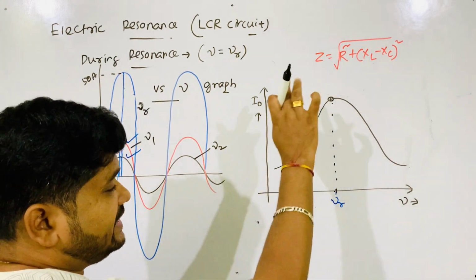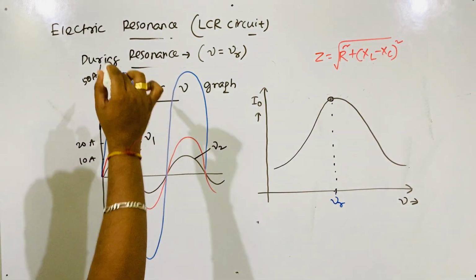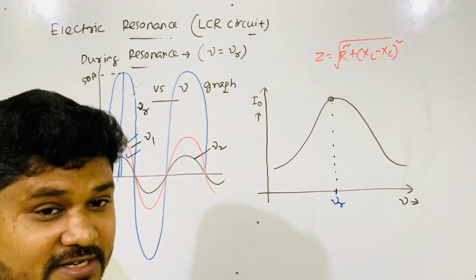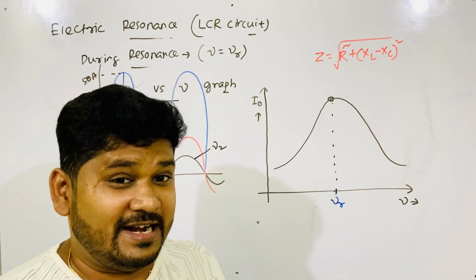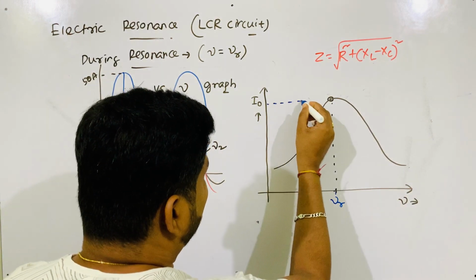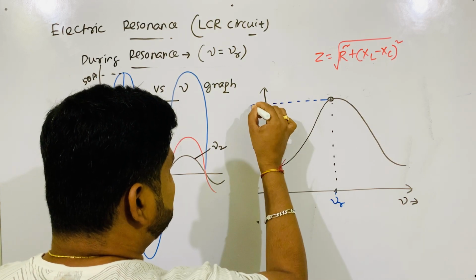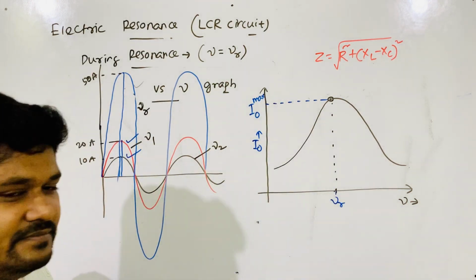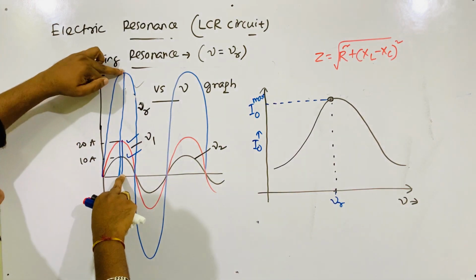But among all the peak currents, which peak current is maximum? This blue color one. So that is called the maximum peak current. Try to understand this. Here peak currents are taken, I naught is taken, but this is the maximum peak current. So I will write I naught max. You see how I am writing. I naught max means this to this.